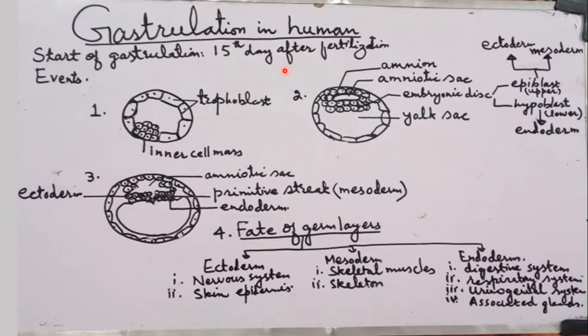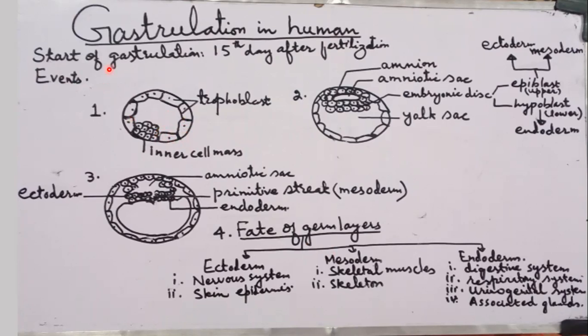Gastrula. The three layers produced in gastrulation are called embryonic tissues or embryonic layers or germ layers, which are ectoderm, mesoderm, and endoderm. The mechanism of gastrulation varies somewhat depending on the species. Now I will explain the events which occur in gastrulation.